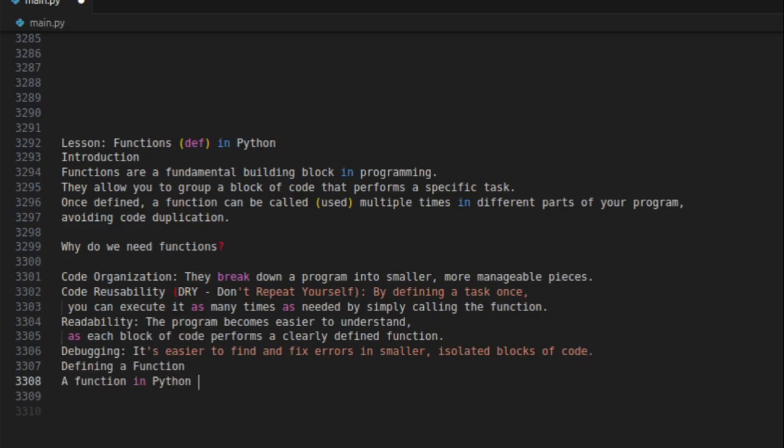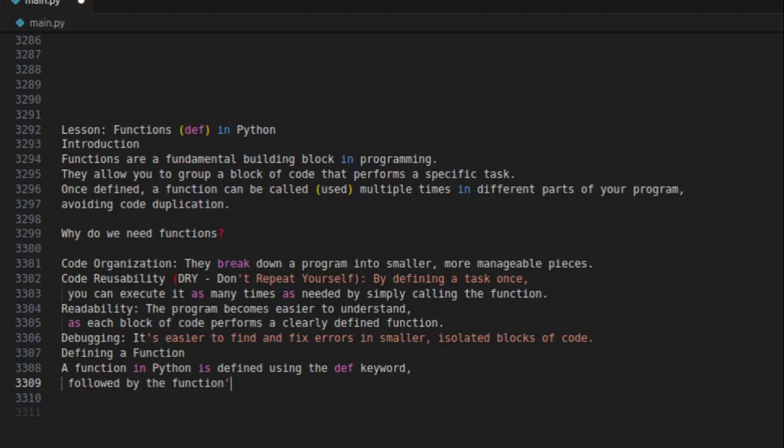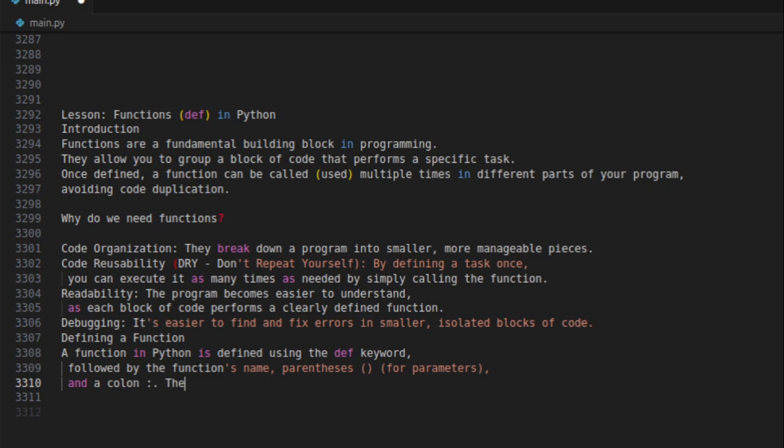Defining a function. A function in Python is defined using the def keyword, followed by the function's name, parentheses for parameters, and a colon. The body of the function must be indented.